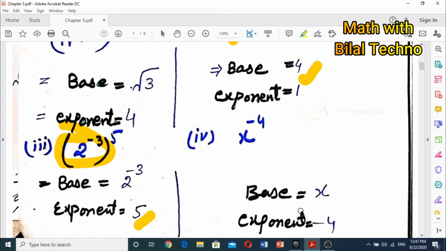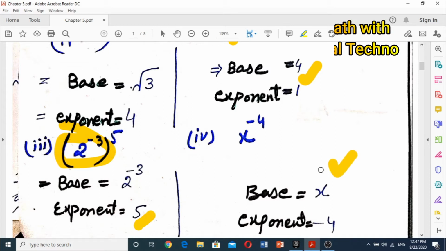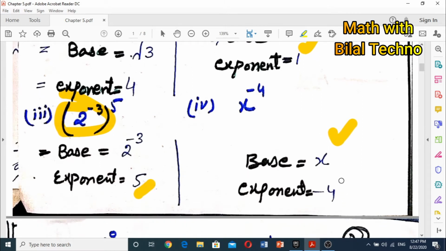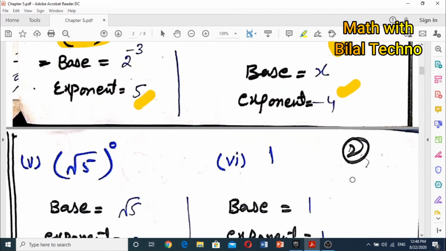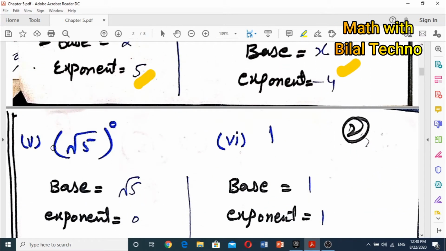So its base will be x and its exponent will be minus 4. The next, fifth question, is square root of 5 whole power 0. I have already told you in the fill in the blank part that any number in the universe whose power is 0 is always equal to 1. But here we have to tell only what the base and the exponent are. So here the base is square root of 5 and our exponent is 0.